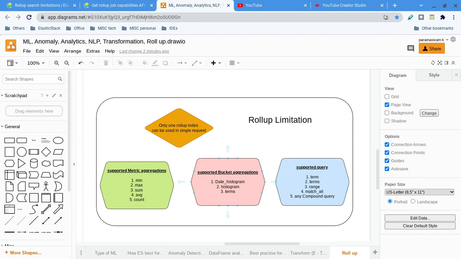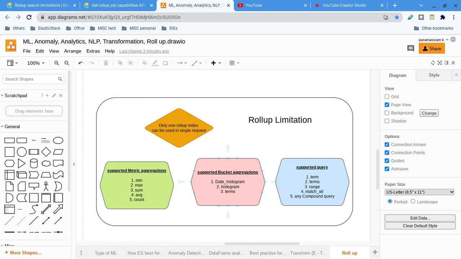In this playlist, we are seeing what rollup is, what the purpose of rollup is, and how to define rollup jobs. We have also explained the output and the purpose of the different things. As of now, it is in beta stage, and that is also explained.